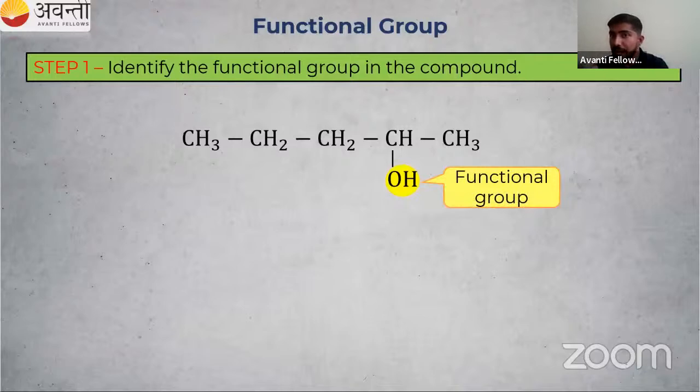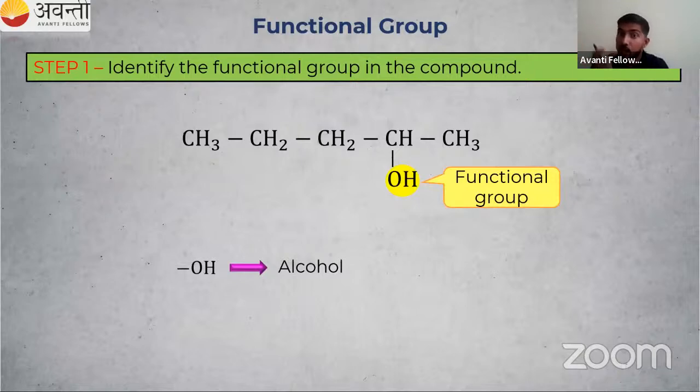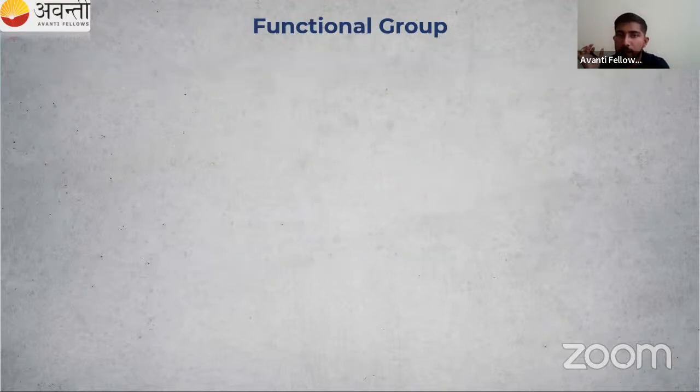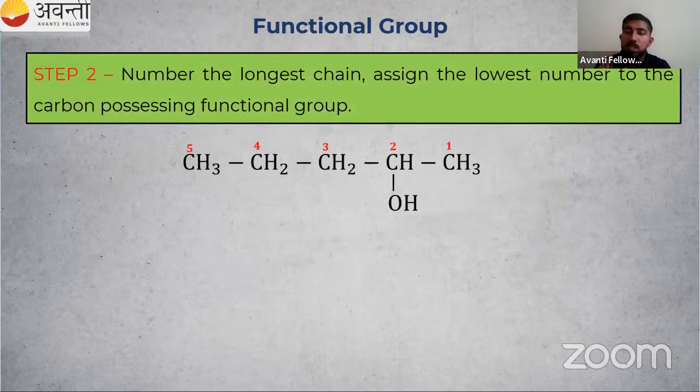So OH is a functional group. Then the next rule. What is the next rule? OH, alcohol, so it is the suffix. If alcohol is acting as a suffix, we have to use OL. Then we have to number this parent carbon chain. Always our functional group should get the lowest number. So I'm numbering from right to left. Our OH group is getting the second number. That is a lower number, right? Low number, so that is correct.